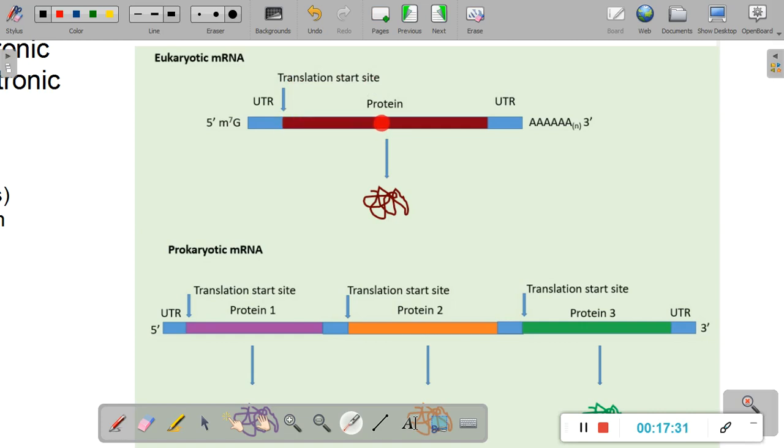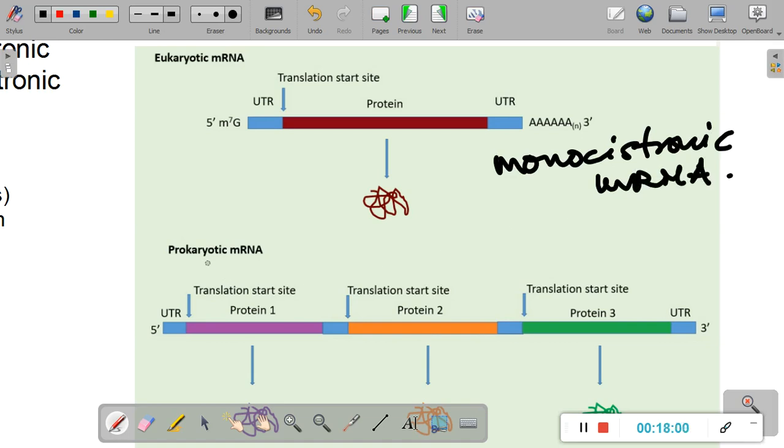But if you look at the center of this particular mRNA, you see that this one region is encoding for only one type of protein. So what you must bear in mind is that for the mRNAs produced in eukaryotic cells, one mRNA will encode for only one type of protein, and such an mRNA molecule is called a monocistronic mRNA. A polycistronic mRNA is a hallmark of prokaryotes. Remember, eukaryotes do not have polycistronic RNA. They don't have it. Prokaryotes, on the other hand, only have polycistronic RNA.